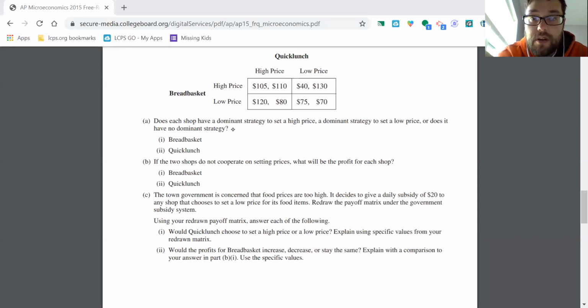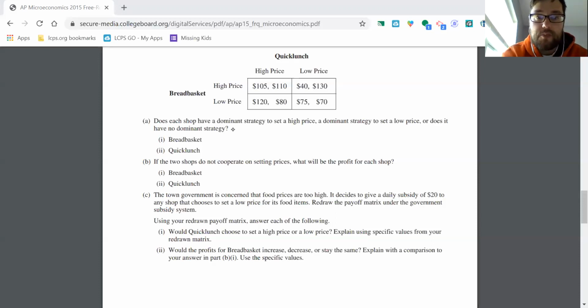Now we erase this one. Assume Quick Lunch now sets a low price, and now we're looking at this column over here. So 40 or 75 for the payoff. So 75 is going to be better than 40. So we see in this case, Breadbasket is going to have a dominant strategy to go low. It doesn't matter if the other firm, Quick Lunch, goes high or low.